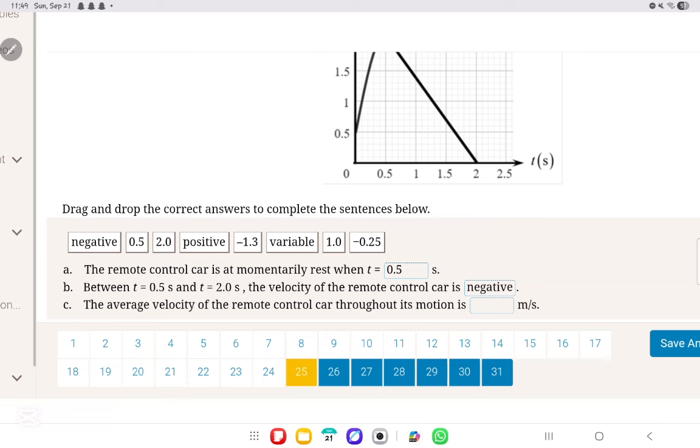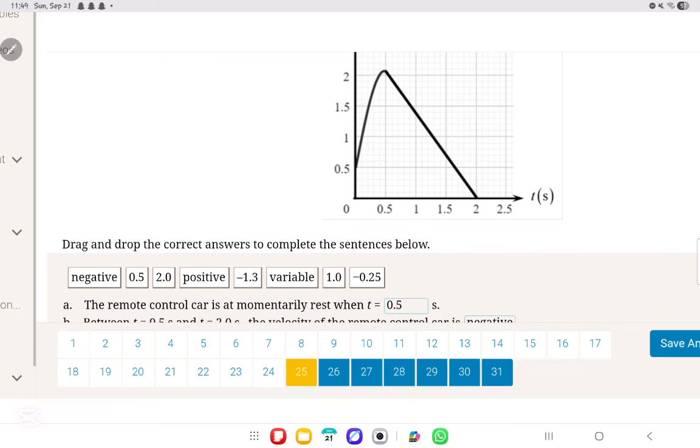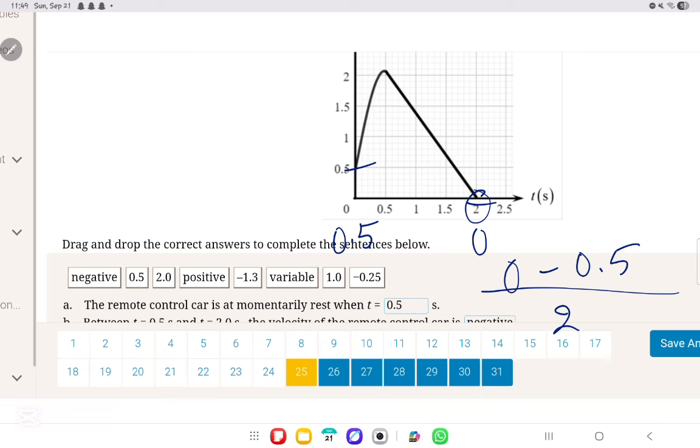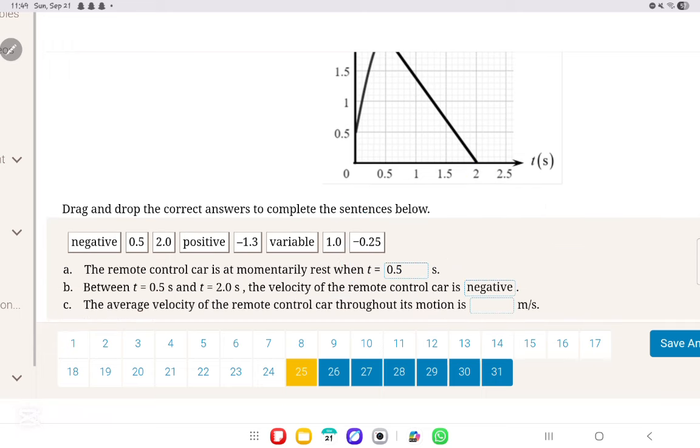Now, the average velocity of the remote control car throughout its motion. How do you find the average velocity? It's very simply displacement over the time. So here it's 0, here it's 0.5, and the total time traveled is 2 seconds. So what's the displacement? The displacement is x final, which is 0, minus x initial, which is 0.5, over the total time, which is 2. So 0 minus 0.5 over 2, and this will give us an answer of minus 0.25. So minus 0.25 meters per second was the average velocity.